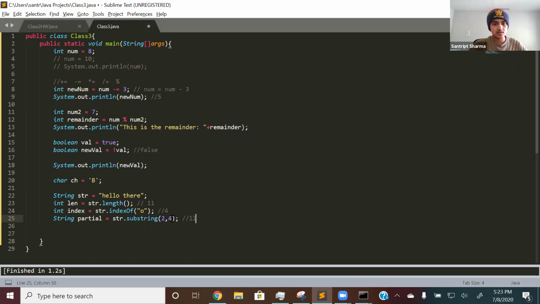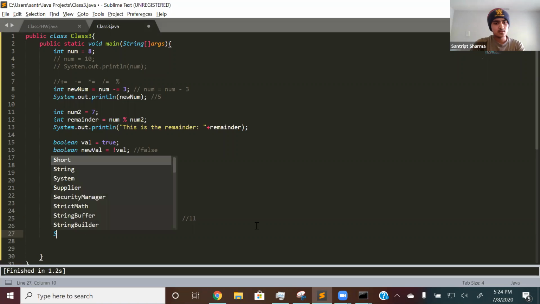So again, this is what I do to find the actual substring: it's whatever the first index is to the last index minus 1. So this is 2 to 3 in reality, even though you have to write it as 2 to 4. Because 0, 1, 2, 3, 4, so it's just 2 and 3, which is L and L. I don't know if that made it a little bit more confusing, but that's what I do.